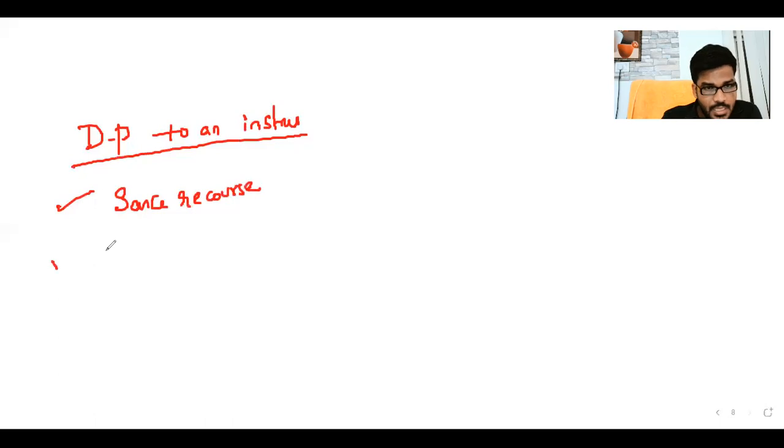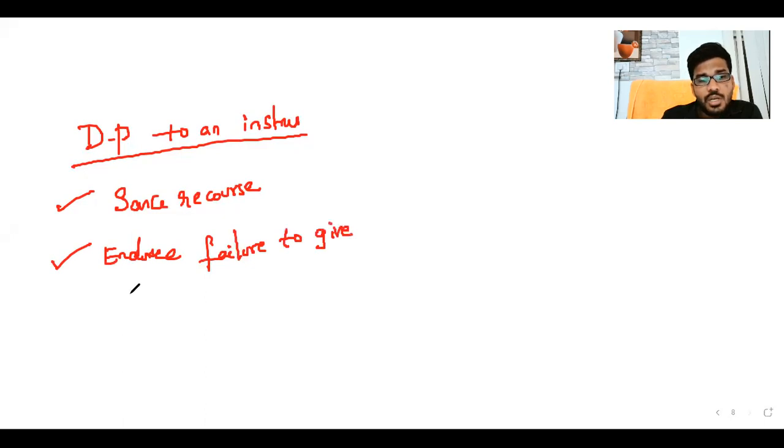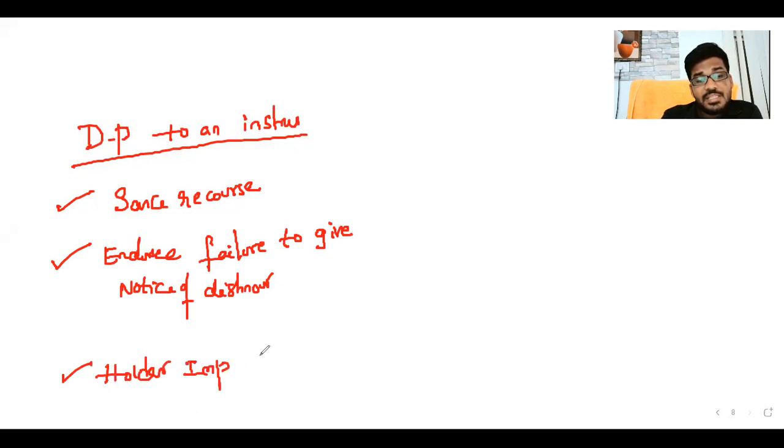Another is the endorsee's failure to give notice of dishonor. Third, the holder impairs the right, or affects the right, of a previous endorser.